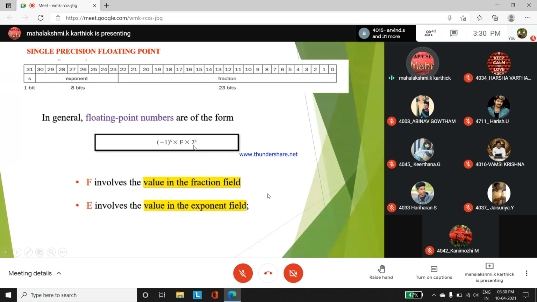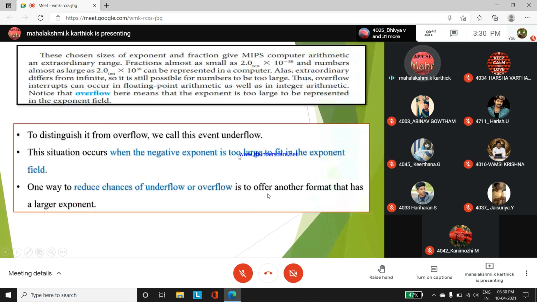Why we are mentioning base 2? Please reply. Why we are mentioning base 2? Because we are dealing with binary floating point. Yeah? Base 2. Simple. Kindly note down. You need not get confused.